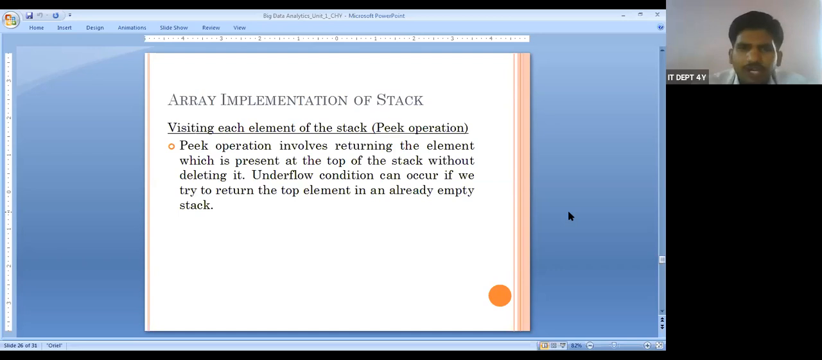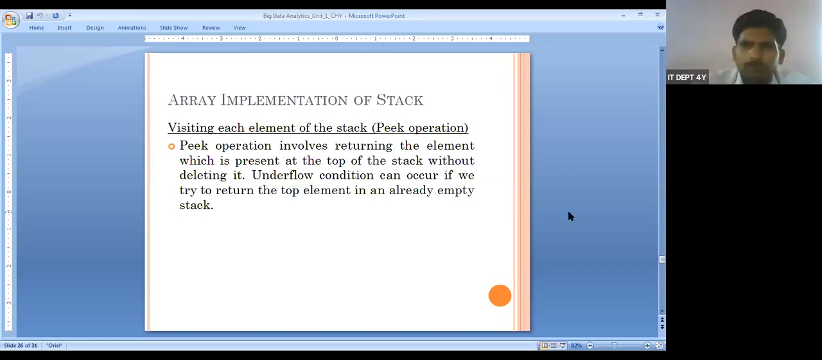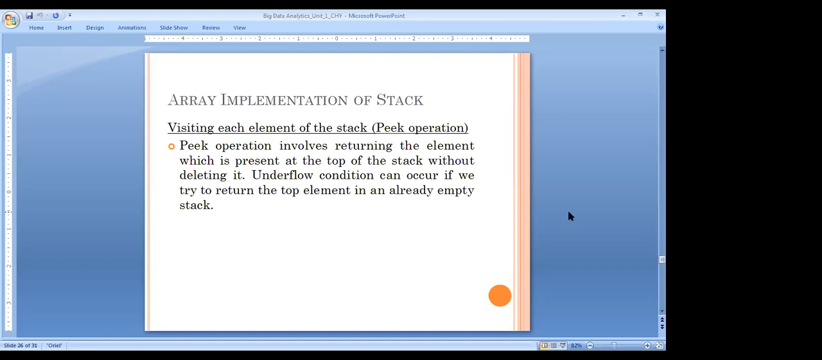Which element is going to be copied? Which element is the peek operation performed on? The value at the top. Again, the concept is the same: last in, first out. The top value is the first value we can delete from the stack. So instead of deleting, we copy the top value to another place. That is known as the peek operation. So this is how the stack is implemented using an array. The same thing we can implement using a linked list also.